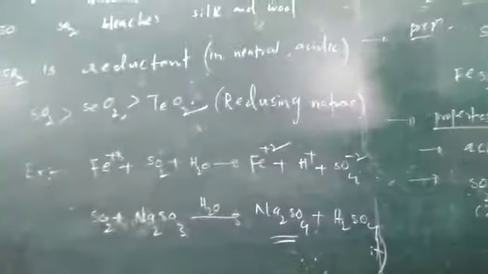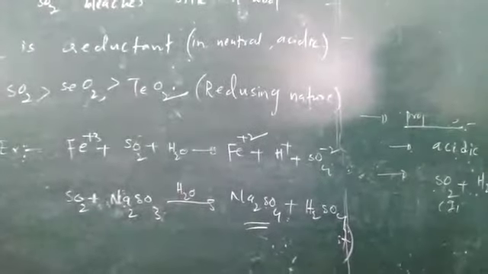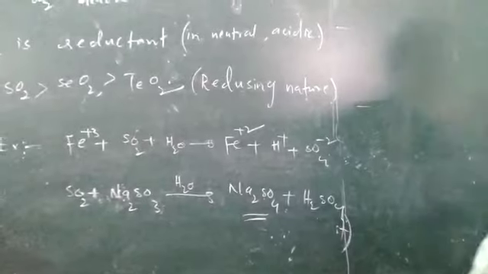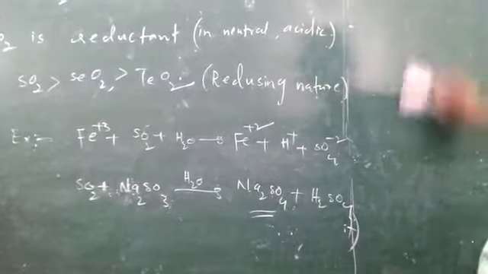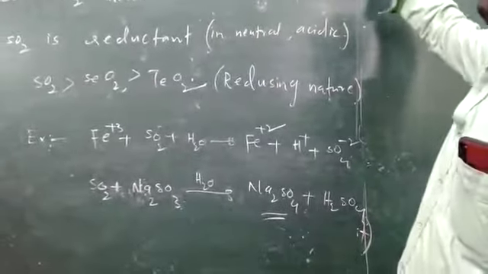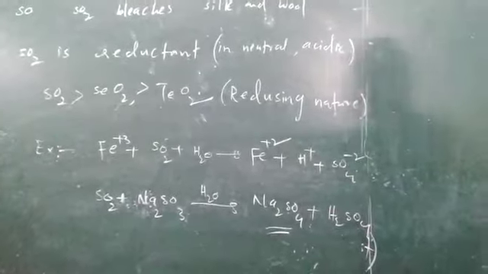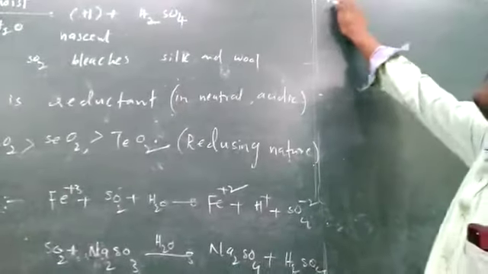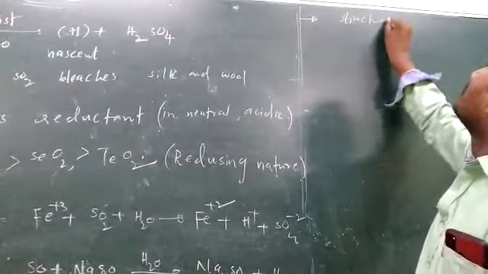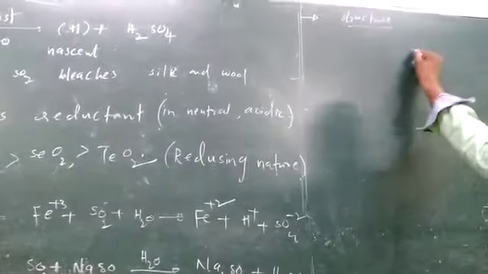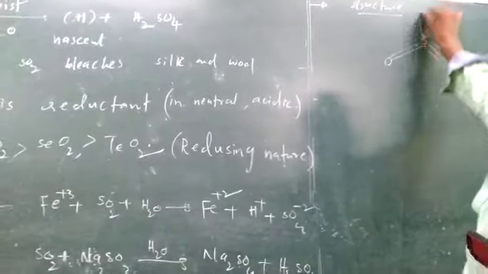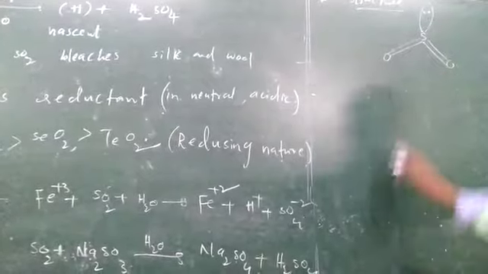Next, the structure of sulfur dioxide. Sulfur dioxide structure is bent shape, a bent or angular shape.